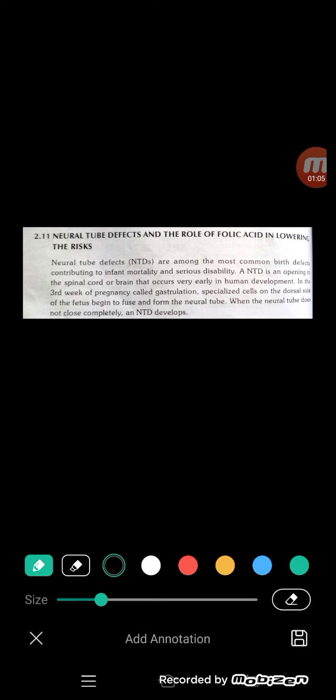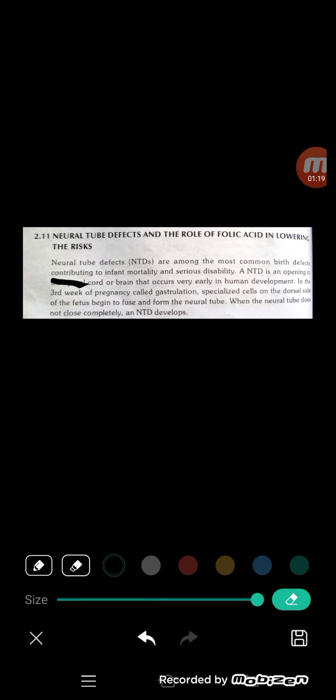Neural tube defects occur in which part of the body? Mainly in the spinal cord and brain, in early human development. This happens in the third week of pregnancy, and this process in the baby is called gastrulation.